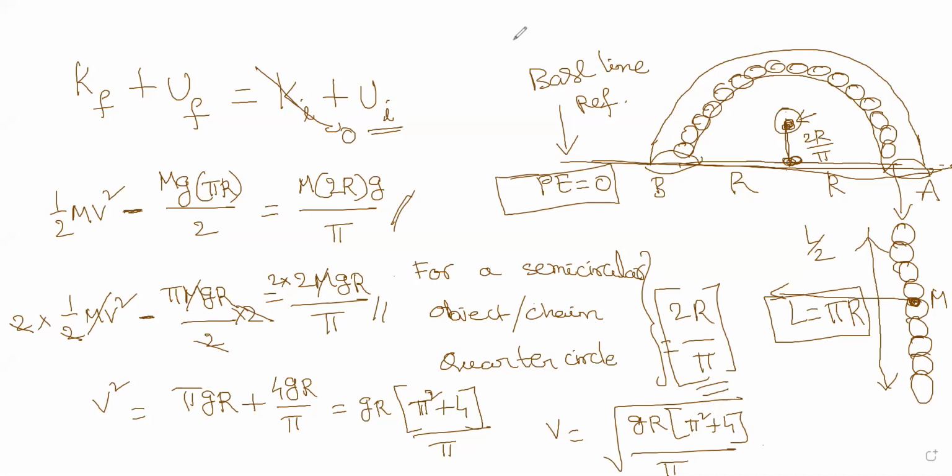Right, now how do we deal with this? Consider the chain is like this. It's a semicircular chain. It is bent in the form of a semicircle. How do I find the potential energy of this situation?